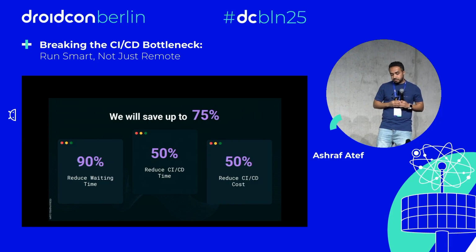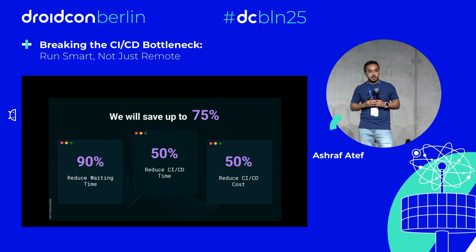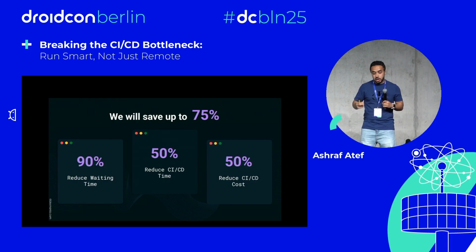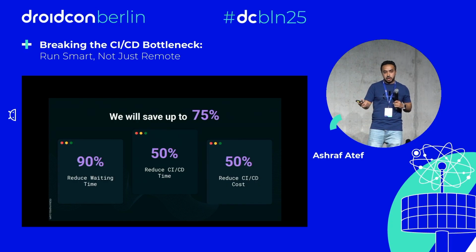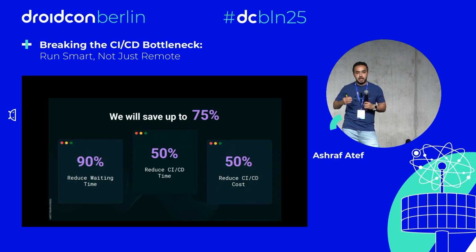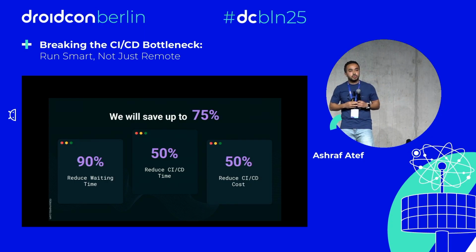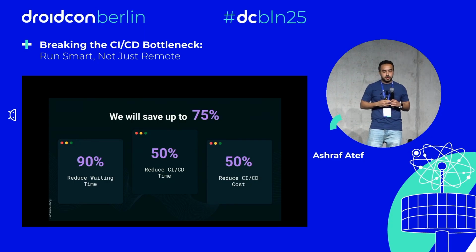For the time of the CI/CD, I'm pretty sure that for any of our workflows that we keep running every day, every time, we can extract maybe 50% of this workflow to run on our local machines and skip it on the remote resources. And of course, if we reduce the time by 50%, our costs are also going to decrease by 50%.